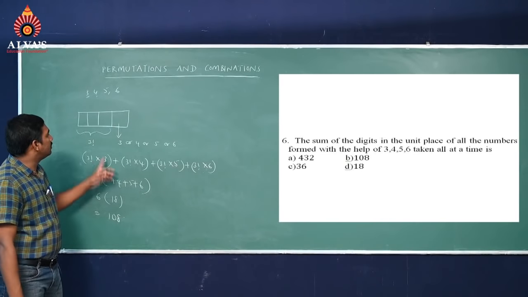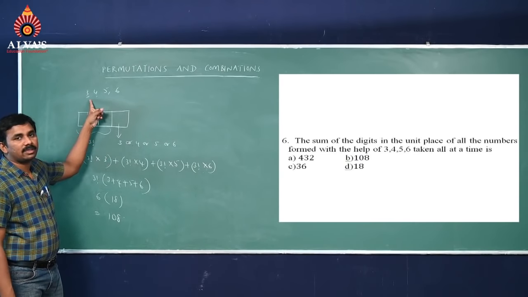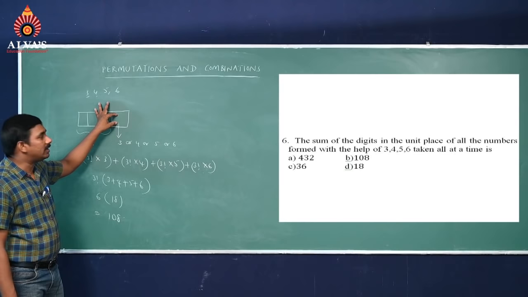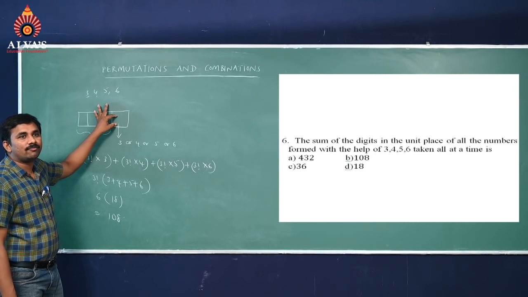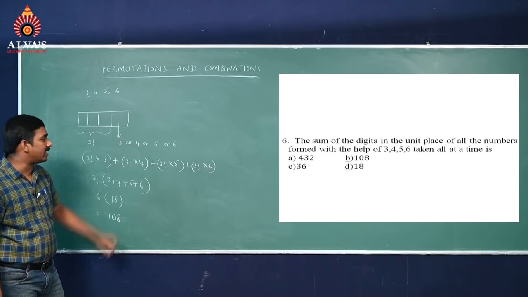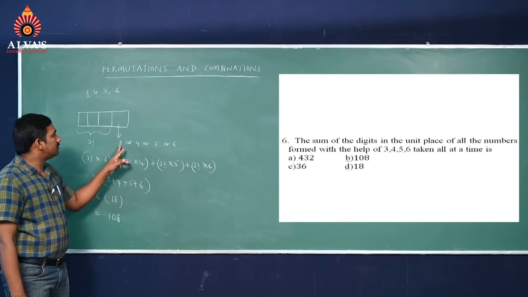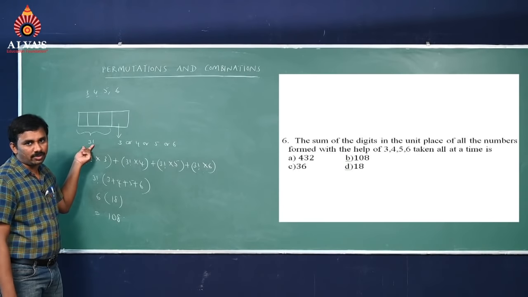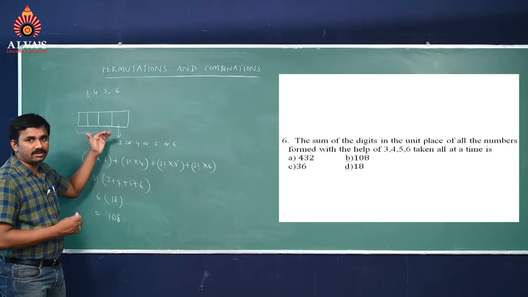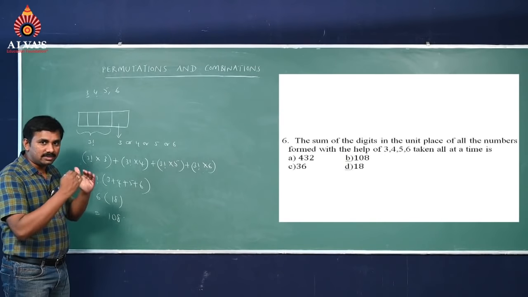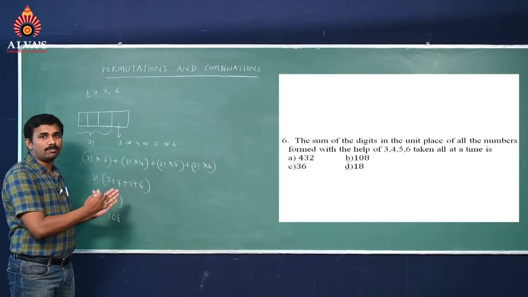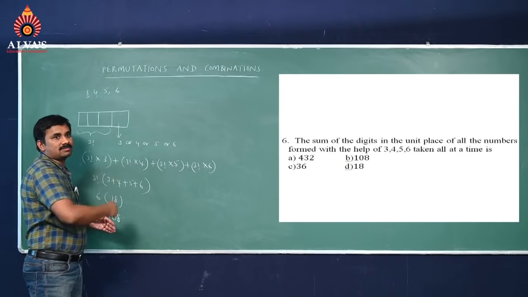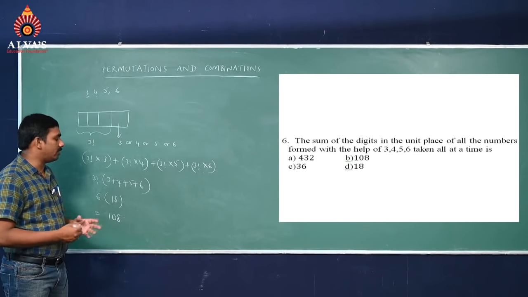Okay, so here they are asking the question: by taking 3, 4, 5, 6 all at a time, what is the sum of the numbers which will appear in the units place, formed with the help of 3, 4, 5, 6 taken all at a time? If 3 is in the units place, the remaining 3 numbers we can arrange in 3 factorial ways. Like that, if 4 is there, the remaining numbers we can arrange in 3 factorial ways. In this way, 3 factorial into (3 plus 4 plus 5 plus 6) is the sum of the digits in the units place of all the numbers formed with 3, 4, 5, 6.